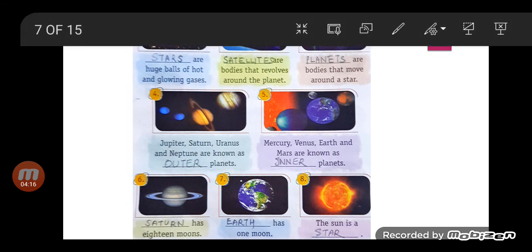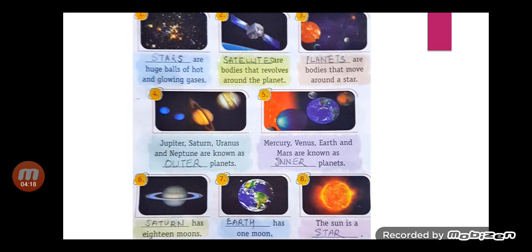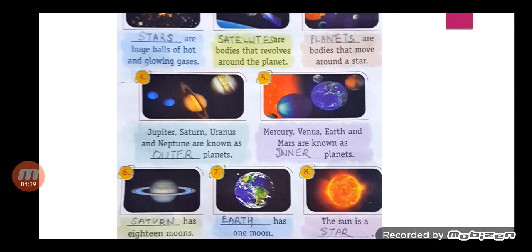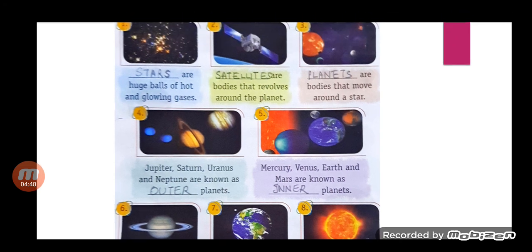Next, number 6. Dash has 18 moons. The answer is Saturn. Saturn has 18 moons. Number 7. Dash has 1 moon. What is the answer, children? Earth. The answer is Earth. Question number 8. The sun is a dash. Of course, the sun is a star. The answer is star. Let's read all the sentences once again.